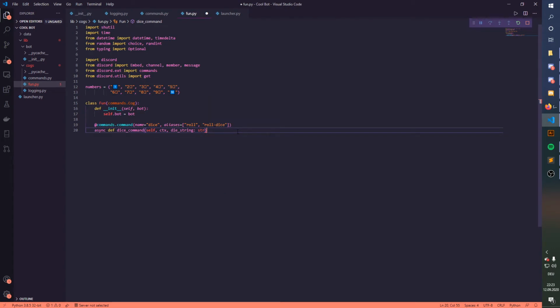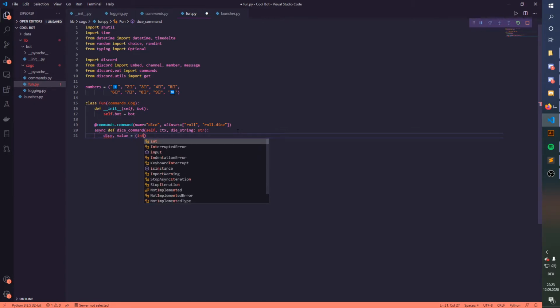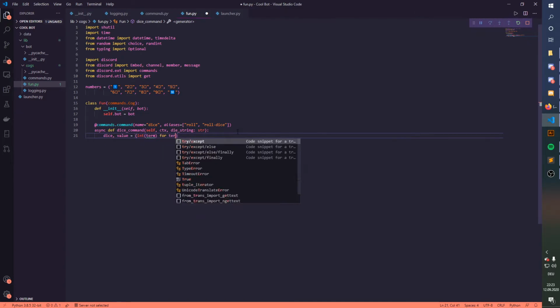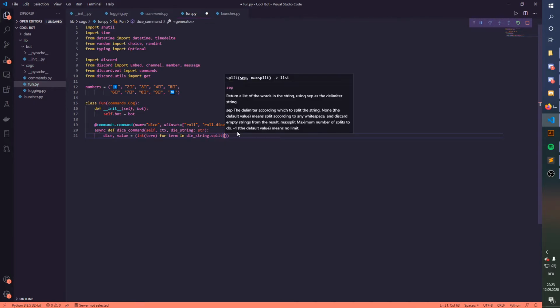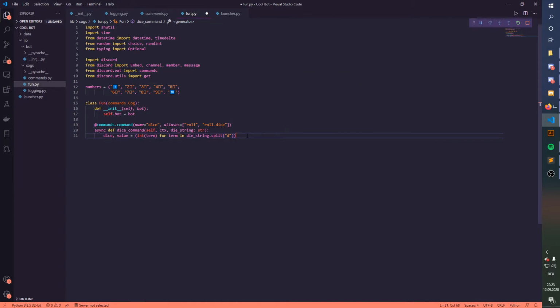So yeah, now comes some complicated stuff. I'm not sure if I can explain it, but I'll try to. So we're going to say dice and value, value equals integer term for term in die string dot split with the letter D. So that's basically so that I can make the command dice, and then for example 6d6.